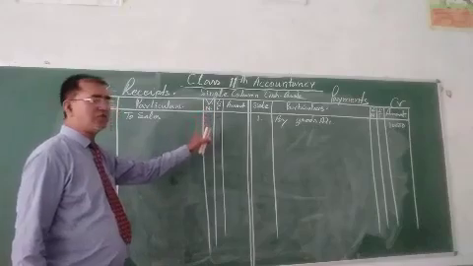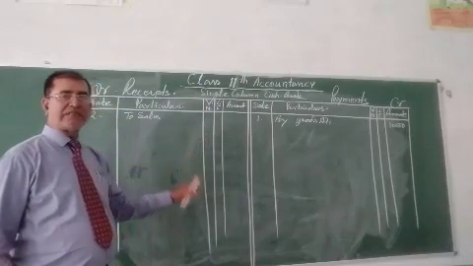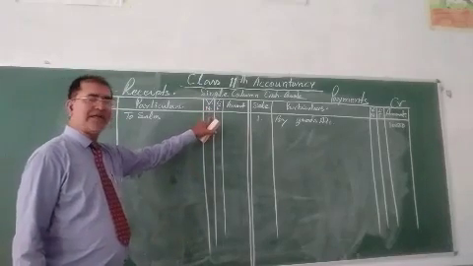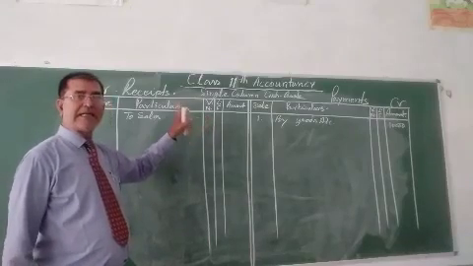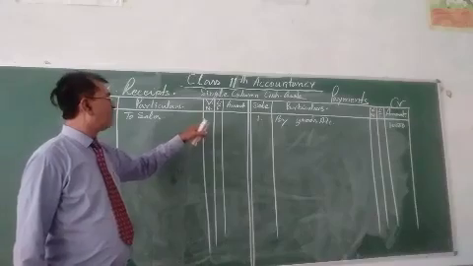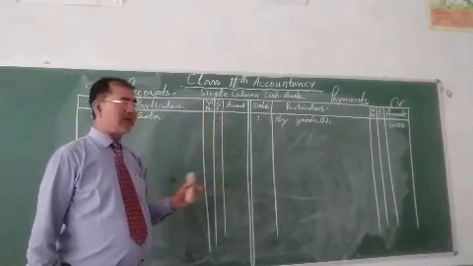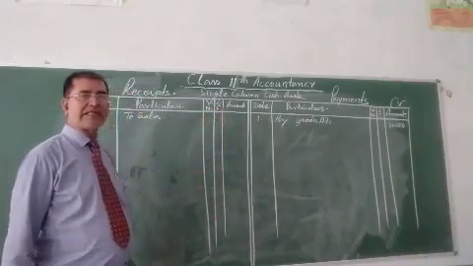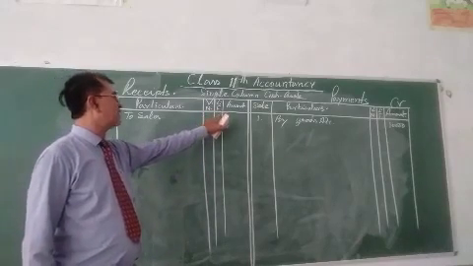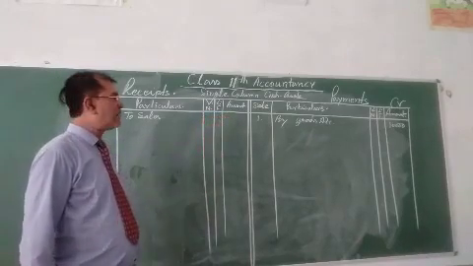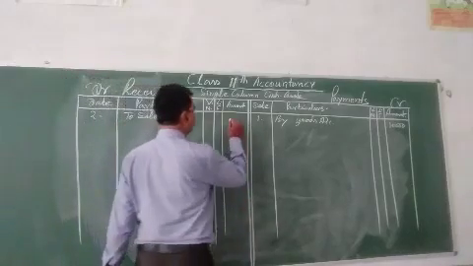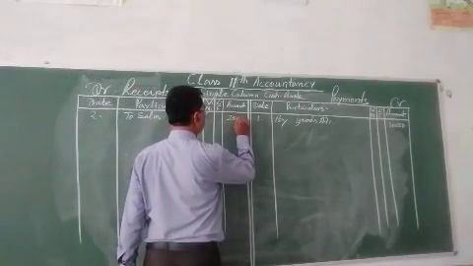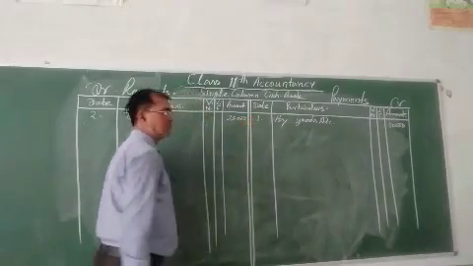The voucher number, by which voucher number, you can fill over here, whatever is given in the organization in the practical way. The ledger folio number, where this is posted into the ledger, the page number, we can write over here. And the amount, suppose 20,000, we can put over here 20,000.